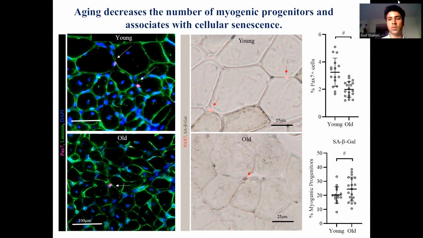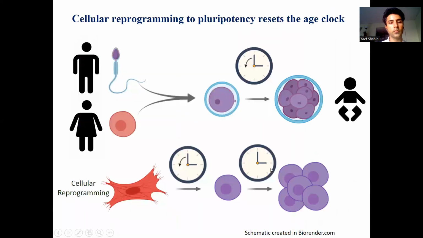Here, staining has been performed for laminin as well as PAX7 to look at the periphery of the myofibers, and the staining for PAX7 shows those myogenic progenitors in the skeletal muscle. The number of them decreases in the old skeletal muscle. Also, a lot of them become positive for senescence-associated beta-galactosidase, which is a very well-known mark for cellular senescence.